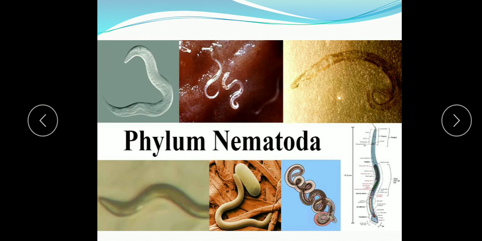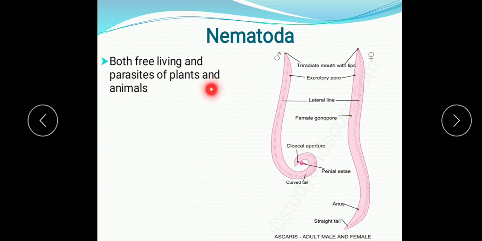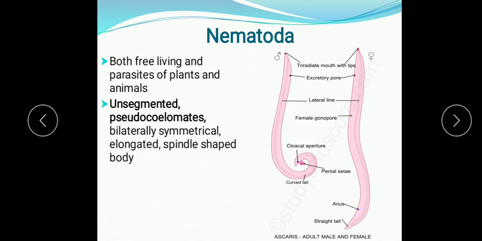Then next we are going to study the phylum Nematoda, which is also known as aschelminthes. Phylum Nematoda includes all the unsegmented, triploblastic, pseudocoelomate, cylindrical, rounded, vermiform organisms. The worms which come under the phylum Nematoda are known as the roundworms. So what are the characteristic features? They are free living and parasitic both. They are free living, and some are parasites of plants and animals.